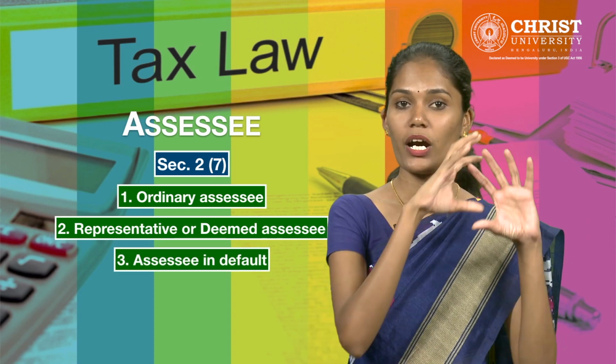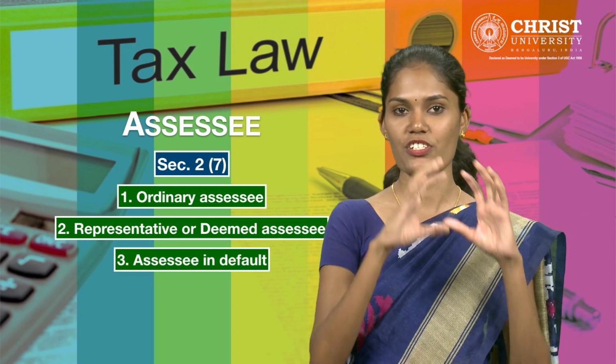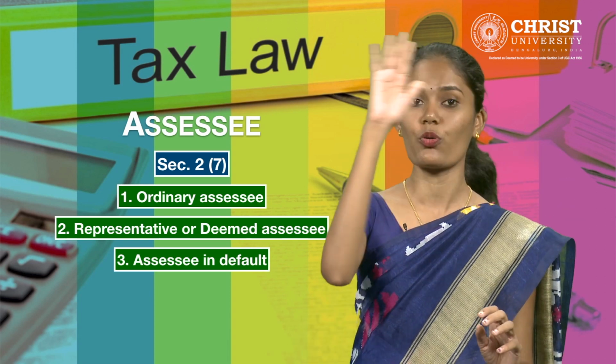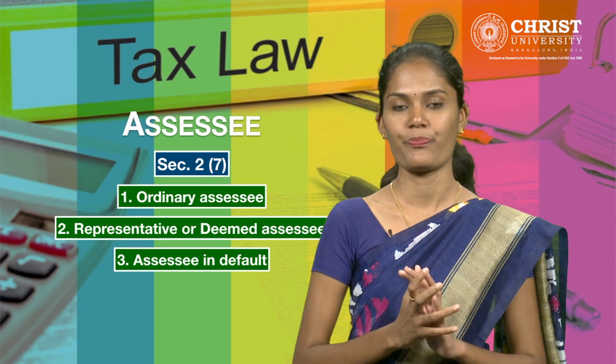If you carefully read through, you would be in a position to identify and jot down 3 different classes of assessee within the main definition. The 3 different classes would be ordinary assessee, representative or deemed assessee, and assessee in default. Now, understanding of these 3 classifications is important to understand the overall assessee definition within the IT framework.